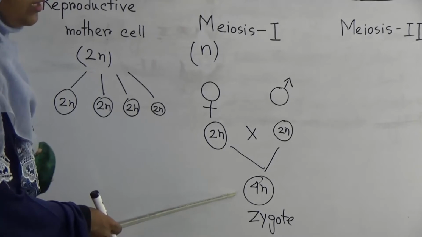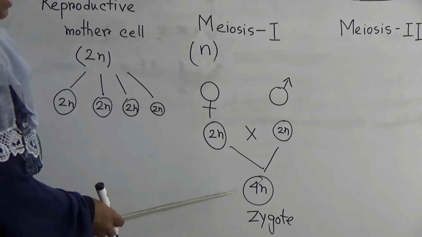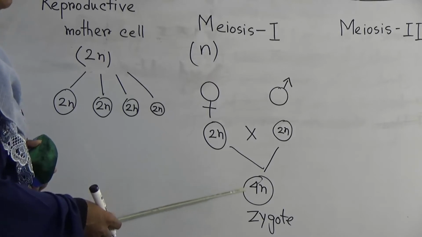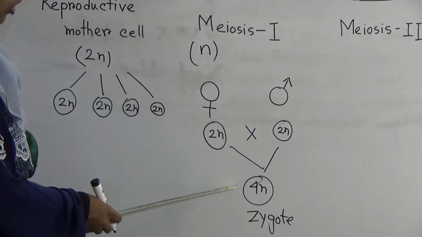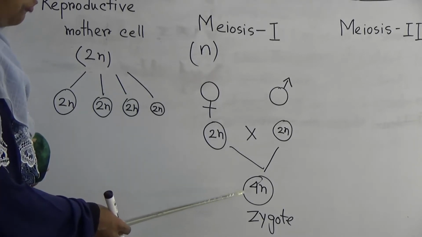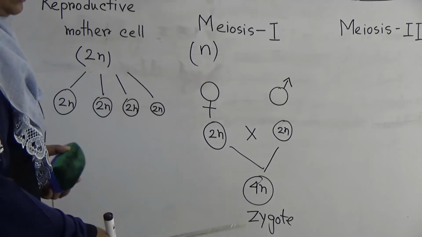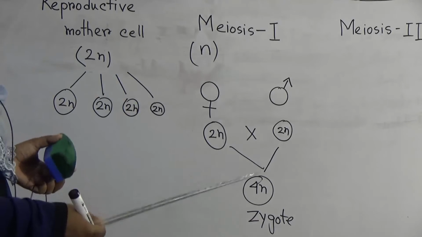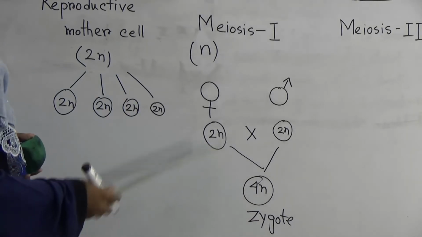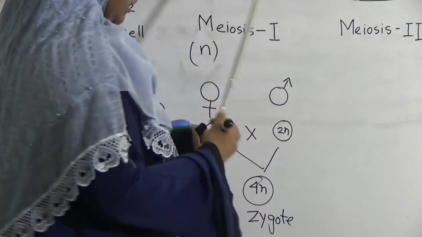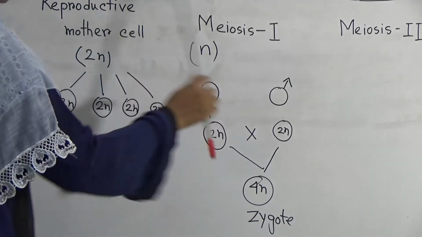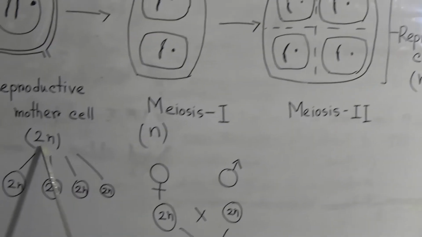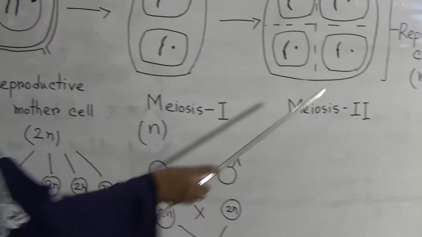That means the chromosome level or number will increase, and we know that for any specific animal or organism the chromosome number is fixed. So if it turns from 2n to 4n, then the animal or organism loses its identity. That means it turns into something else. That's why meiosis cell division is very important, because through meiosis the reduction occurs from a diploid chromosome number to haploid.